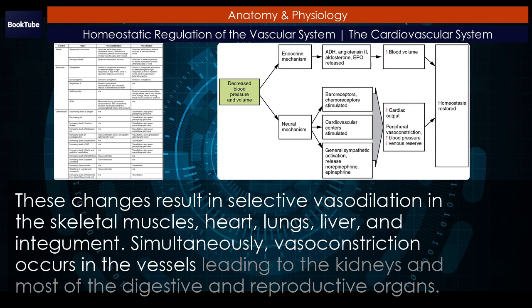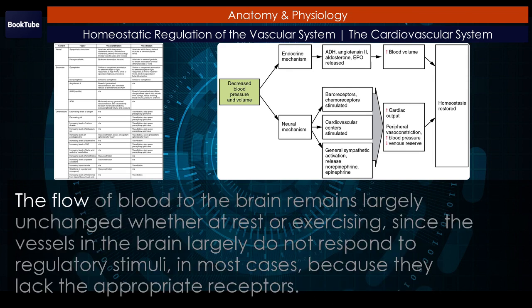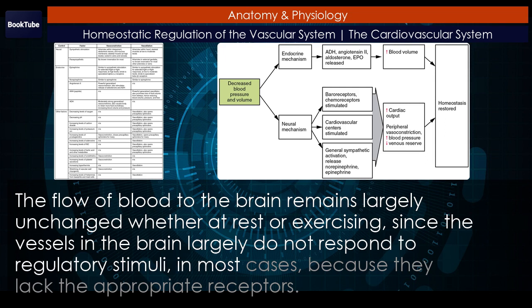Simultaneously, vasoconstriction occurs in the vessels leading to the kidneys and most of the digestive and reproductive organs. The flow of blood to the brain remains largely unchanged whether at rest or exercising, since the vessels in the brain largely do not respond to regulatory stimuli in most cases, because they lack the appropriate receptors.